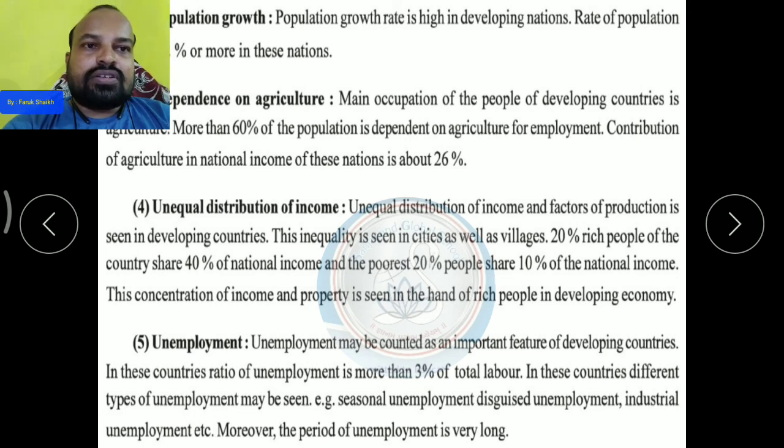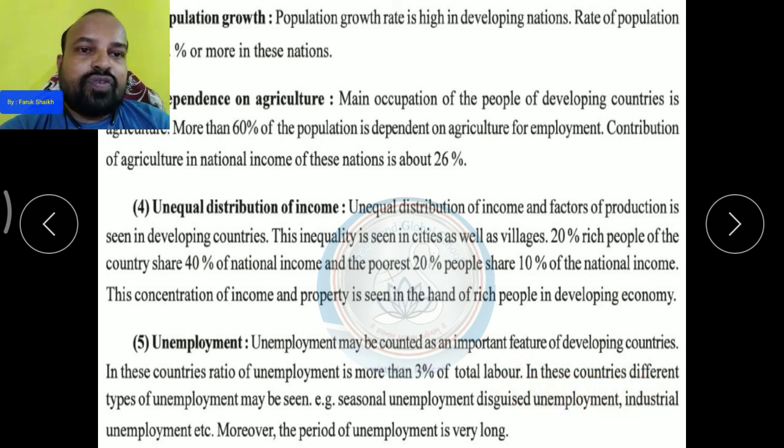So this concern, okay, in the hands of the rich people in developing economies. Unemployment. So in these countries, the ratio of unemployment is more than 3% of total labor. यानी कि जो मजदूर जो काम है उनमें से 3% जो लोग हैं वो अनएम्प्लॉय है. In these countries, different types of unemployment may be seen. Different types of unemployment that we can see.